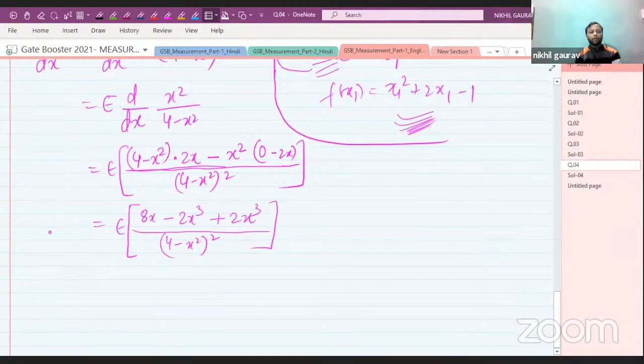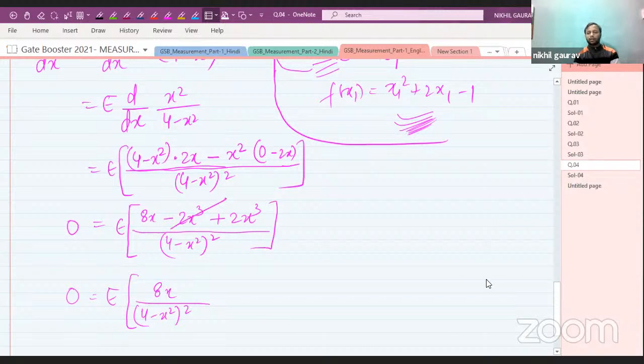Now we are going to equate it to 0. Or rather, let me simplify it as e times of 8x whole divided by (4 minus x square) the whole square, because the cubic terms are cancelled out. All right.